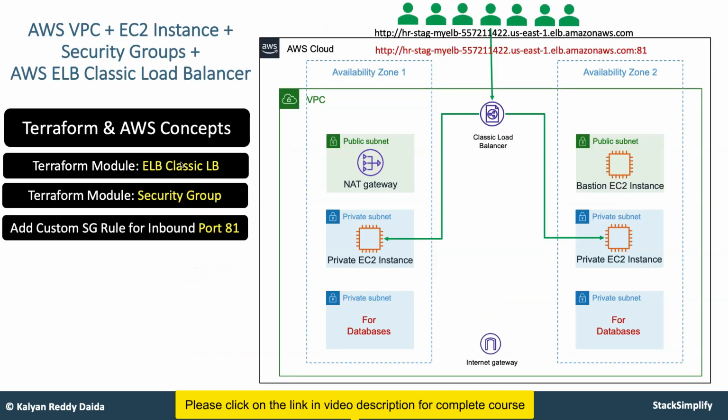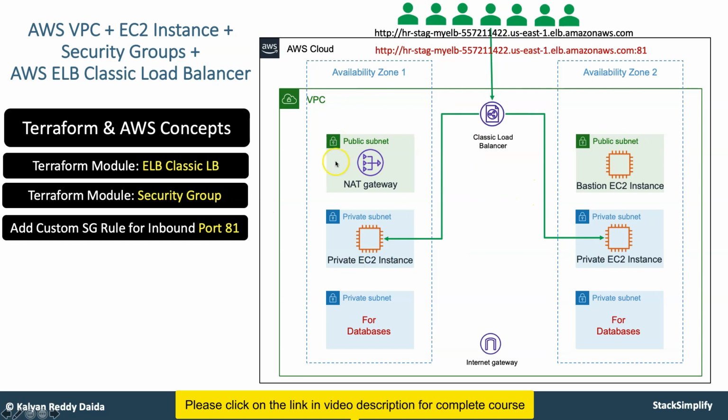Okay, so now you have implemented VPC, EC2 instance plus security groups. Now the next thing is you need to have a classic load balancer. So you will write the Terraform configuration for your classic load balancer and test the load balancing for these private EC2 instances. You will create this classic load balancer in the public subnet and then test it.